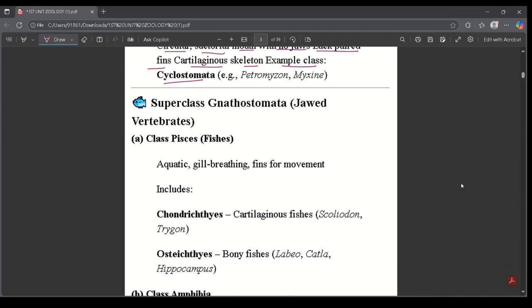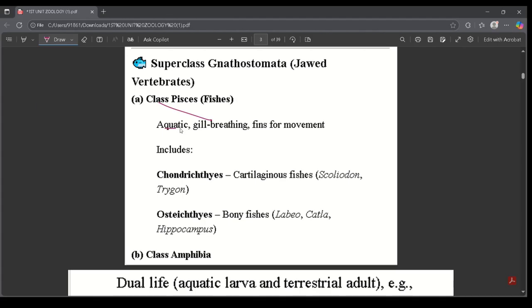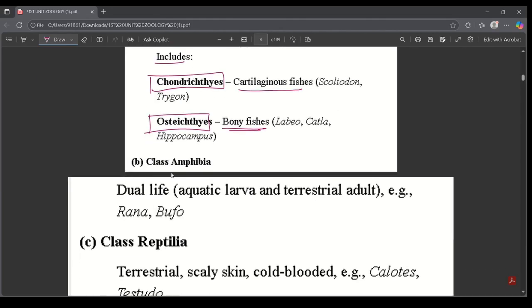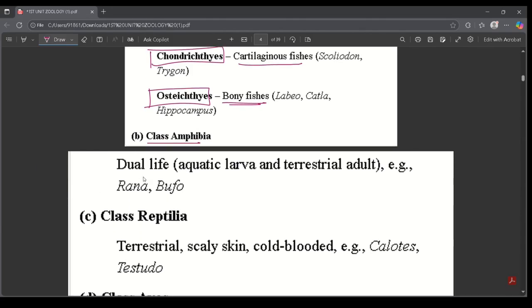I'll discuss the superclass Gnathostomata, jawed vertebrates. First is class Pisces, also called fishes. Aquatic, gill-breathing, fins for movement. Includes cartilaginous fishes, which are called this, and bony fishes, which are called this. We'll move on to the next portion, class Amphibia. Dual life, aquatic larva and terrestrial adult. Example, Rana and Bufo.